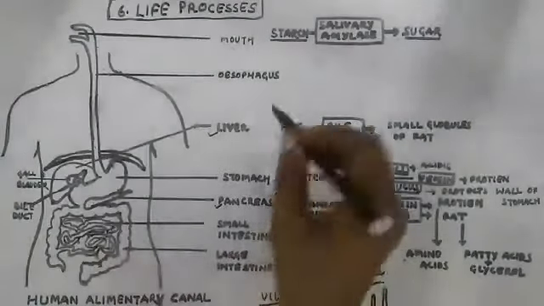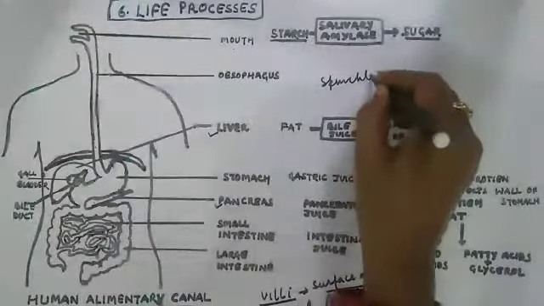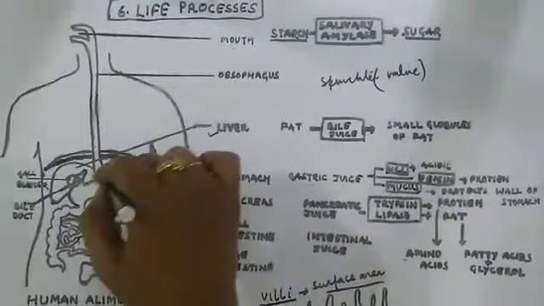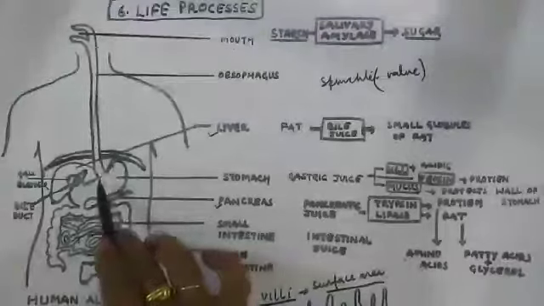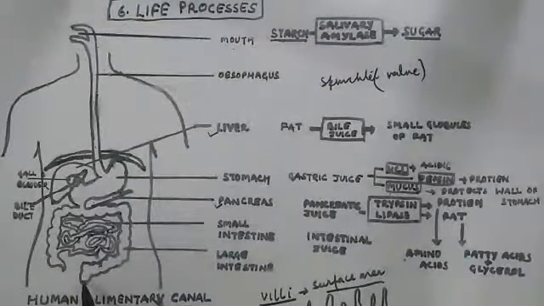These two sphincters, valves, regulate the opening and closing between the esophagus and stomach, and the anal sphincter controls the giving out of the excreted material.